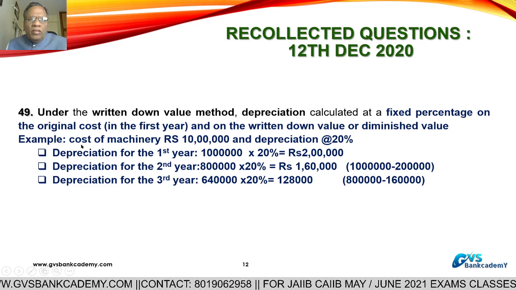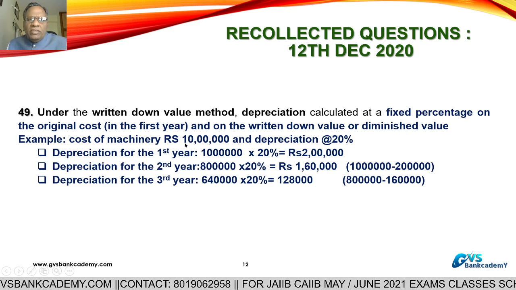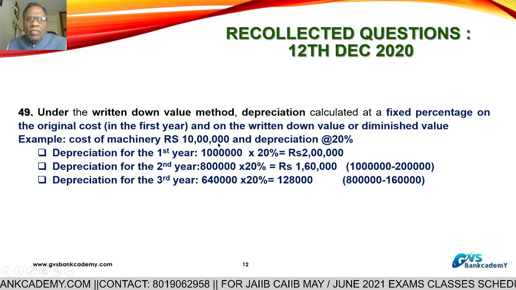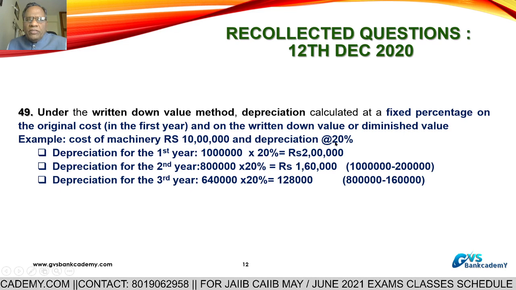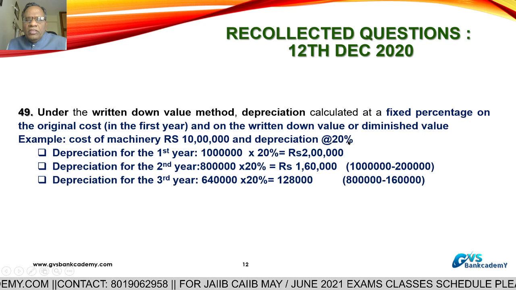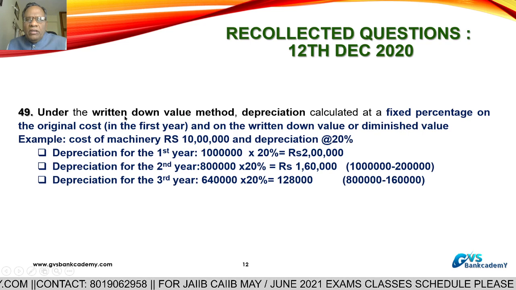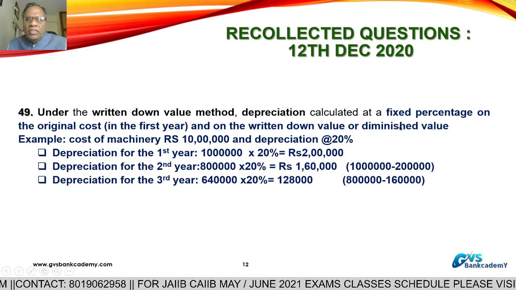Example, cost of machinery is 10 lakh rupees and depreciation is 20%. It is a written down value method or diminishing value method.